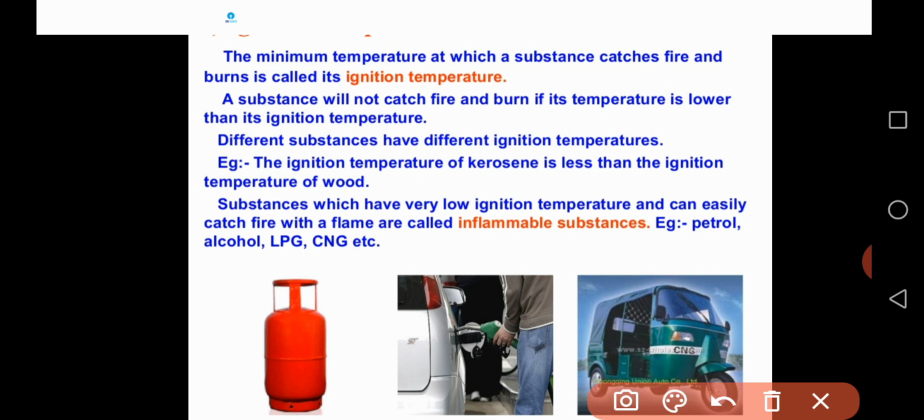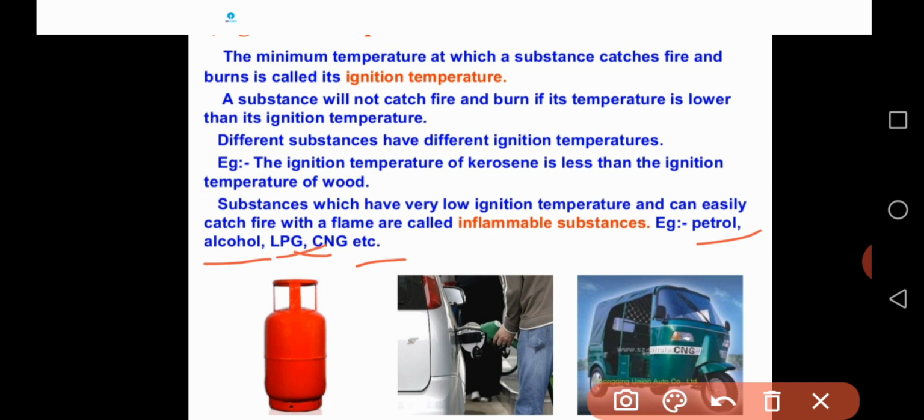Inflammable substances are substances that have very low ignition temperature, so they catch fire very quickly. Examples of inflammable substances are petrol, alcohol, LPG, CNG, and some other substances.